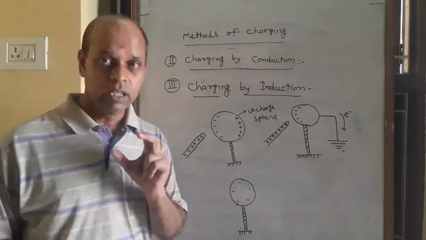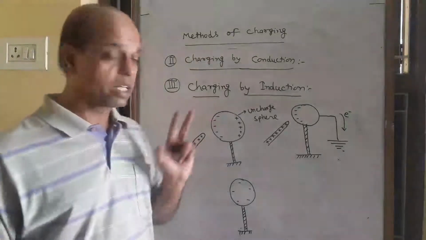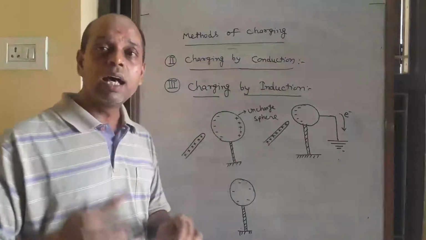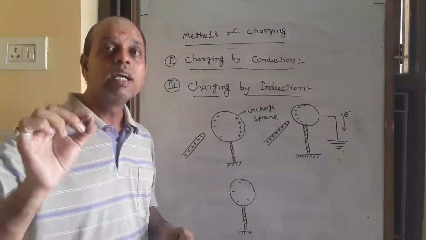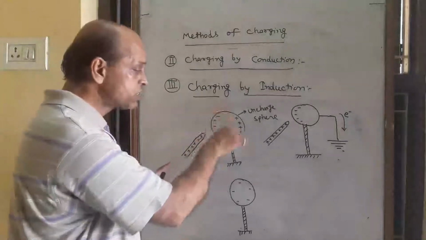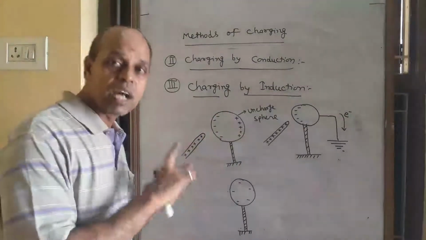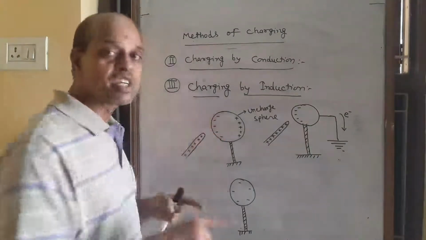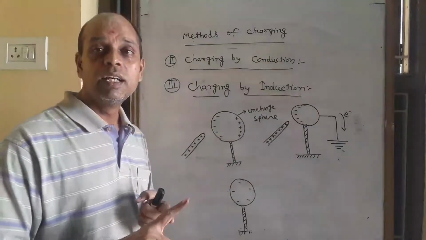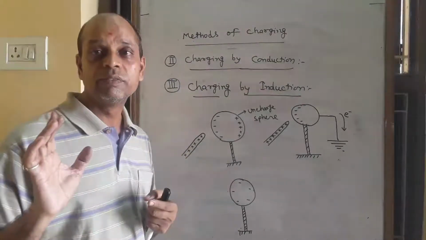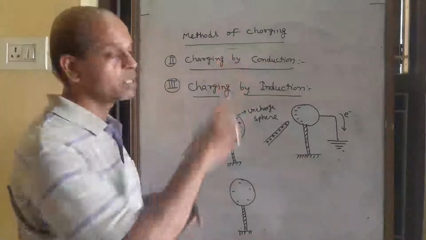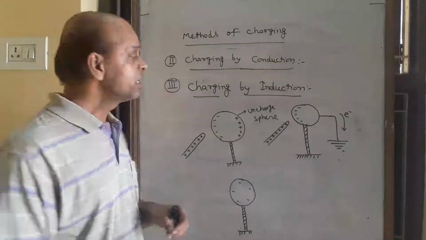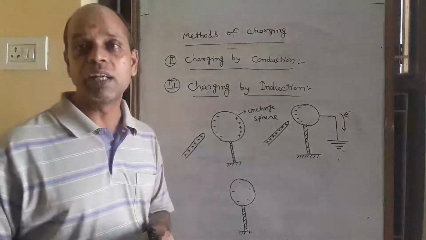I think, do you understand? When a charged body is taken near an uncharged body, then the uncharged body gets the opposite nature of charge. That is called charging by induction. And all bodies are attracted due to charging by induction.